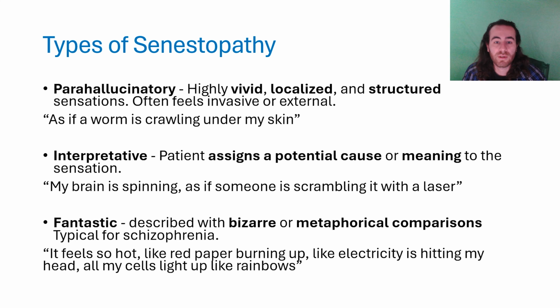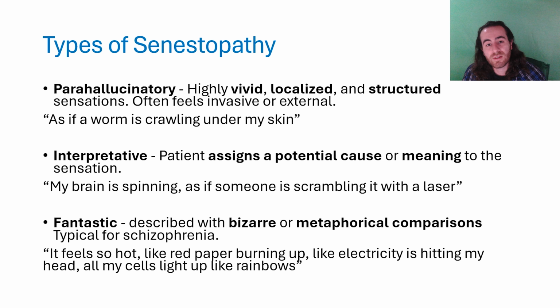Parahallucinatory senestopathies are highly vivid, well-localized and structured sensations which feel invasive or external. For example, a person may complain that they feel as if a worm is crawling under their skin. With interpretative senestopathies, patients try to assign a cause or meaning to what they experience. For example, my brain is spinning as if someone is scrambling it with a laser.